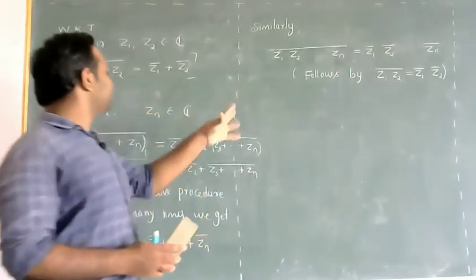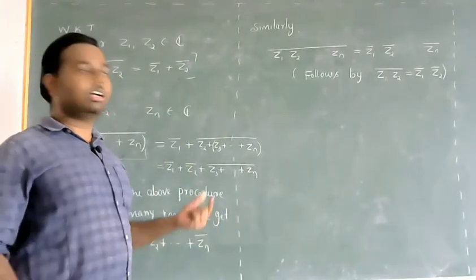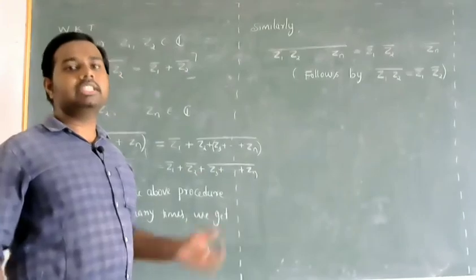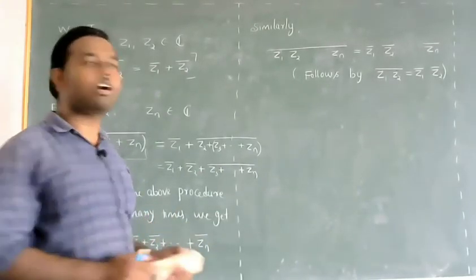Now, by this result, we'll observe an important result here, which is the existence of complex roots.